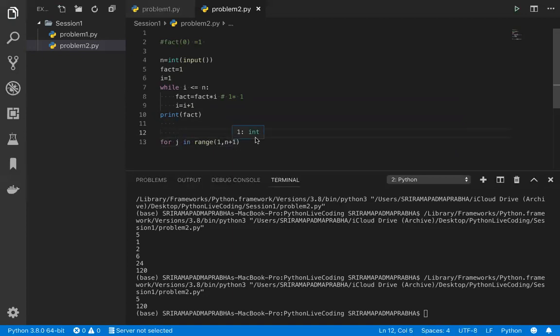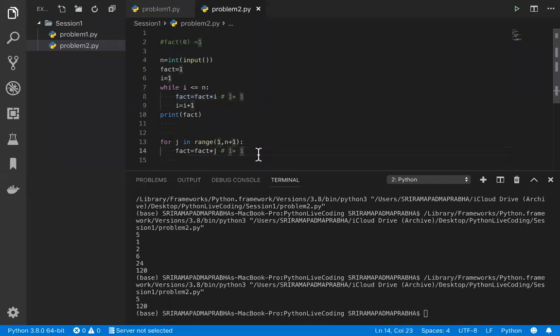Do you know why we are writing n plus 1? Because the range will always take the values from 0 to n minus 1, right? That is the reason I am writing 1 comma n plus 1. So then what I'm going to do is write the same logic here. The logic is the same whether you write Java, C or C++, or whether you are using a for loop, while loop, or lambda functions. The logic is line number 8, line number 14 should be the same. Instead of i we can say j, because we are using j as the variable. So what is the actual logic of the factorial? Factorial is equal to factorial into j. This is the logic which we are using here.